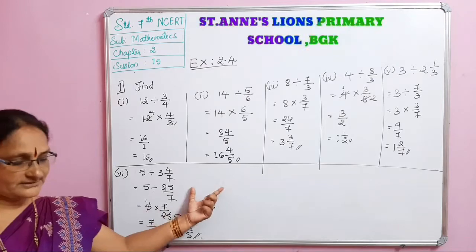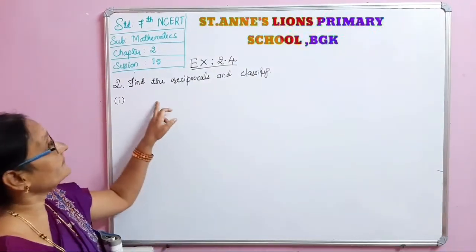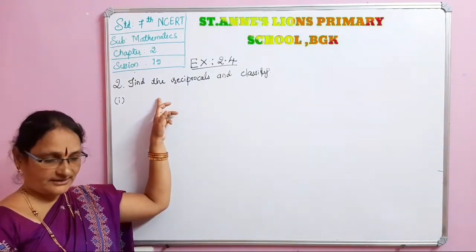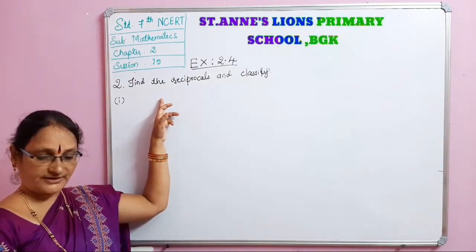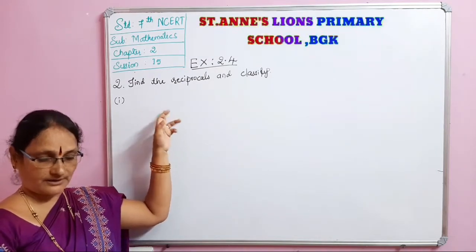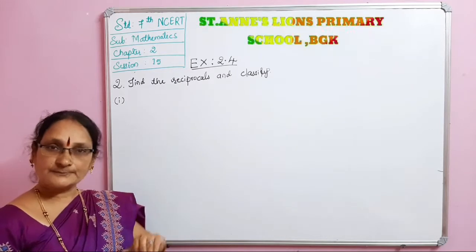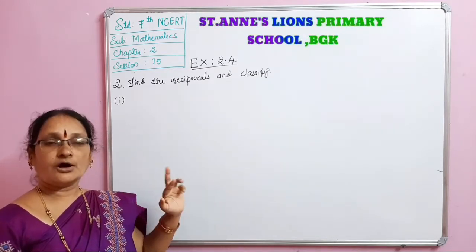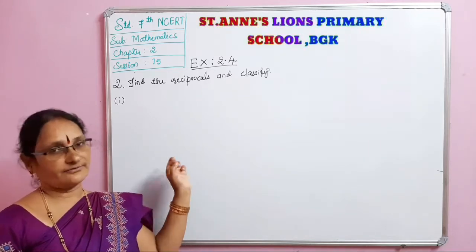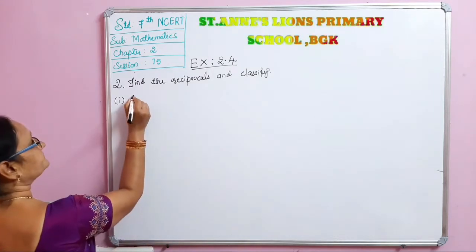Okay, you copy this. I will come back for the second main. Now the second main is: find the reciprocals of the following fractions. Classify the reciprocals as proper, improper and whole numbers. First we have to find the reciprocal, and then write whether it is proper, improper or whole number. Okay, the first one is 3 by 7.